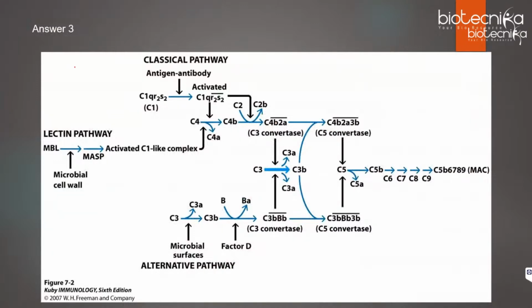So you have to remember this flow chart. It is very important for the complement system. If you know this, you can easily solve all the questions that are asked from the complement system. You can see this is the classical pathway, this is the lectin pathway, and this is the alternative pathway that starts from C3. C3 can identify the pathogen, then it gets cleaved and further steps occur, ultimately leading to the MAC complex. That is the same for all three: classical, lectin as well as alternative.